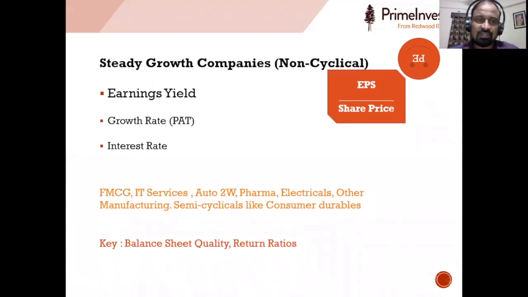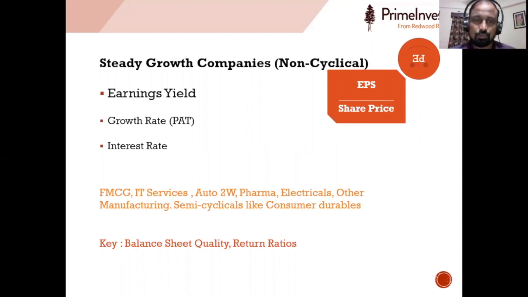In today's video, we are going to do this assessment exercise for non-cyclicals or steady growth companies. So here we are actually taking some steady growth companies. Steady growth companies means we are taking companies from FMCG, IT services, auto, two-wheelers, pharmaceuticals, consumer electricals, and to an extent the semi-cyclicals like consumer durables also we can take here.